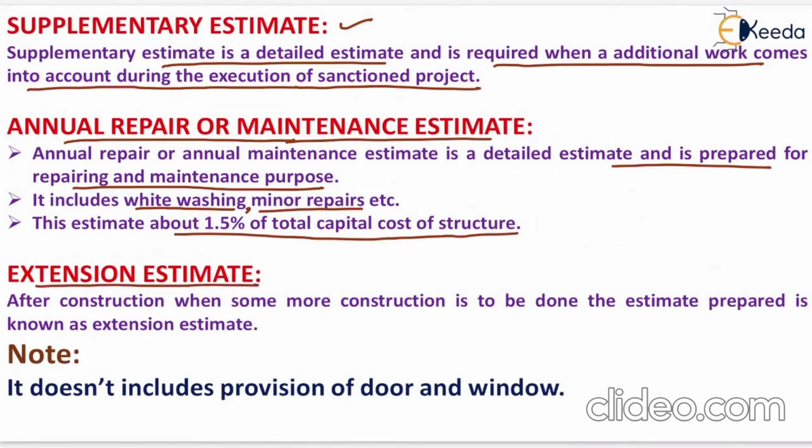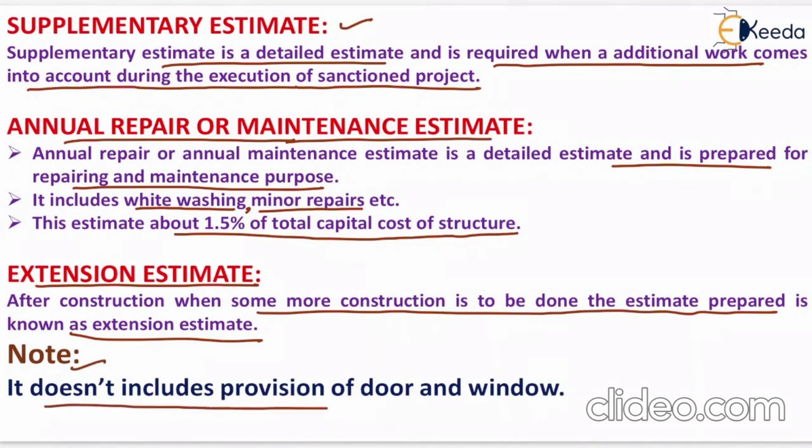After construction, when some more construction is to be done, the estimate prepared is known as the extension estimate. It means that when the old construction is likely to be finished and some more construction needs to be done, then we have to prepare the extension estimate. Now one note is there that it does not include provision of doors and windows.